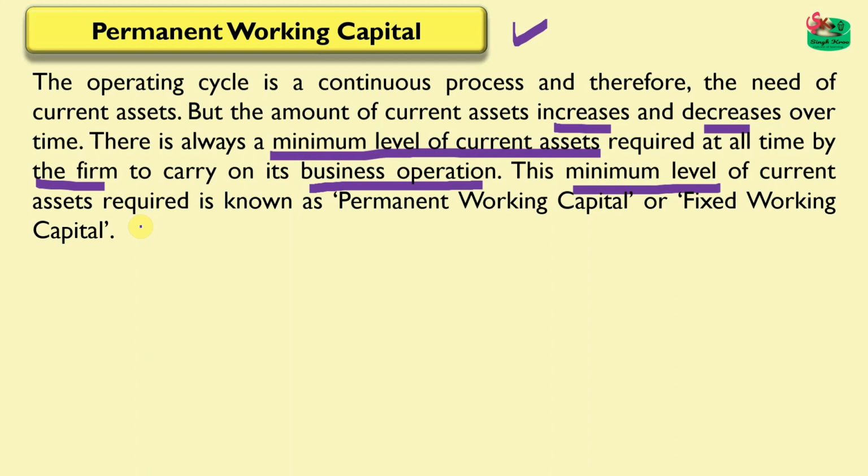See, in working capital I have told you about the operating cycle. Operating cycle is nothing but how you manage your raw materials, that is you bring them to the manufacturing process, then they are converted to finished goods, then they are sold in the market and you receive the cash, and this process continues in the business. So the amount of current assets required by the firm to carry out this operating cycle sometimes increases or sometimes decreases over time.